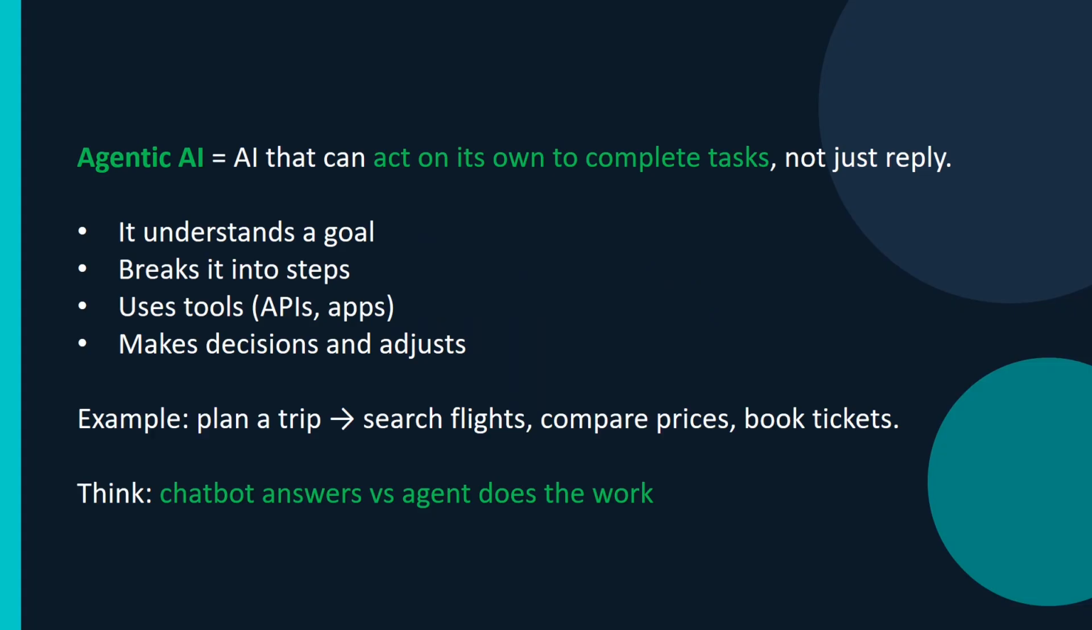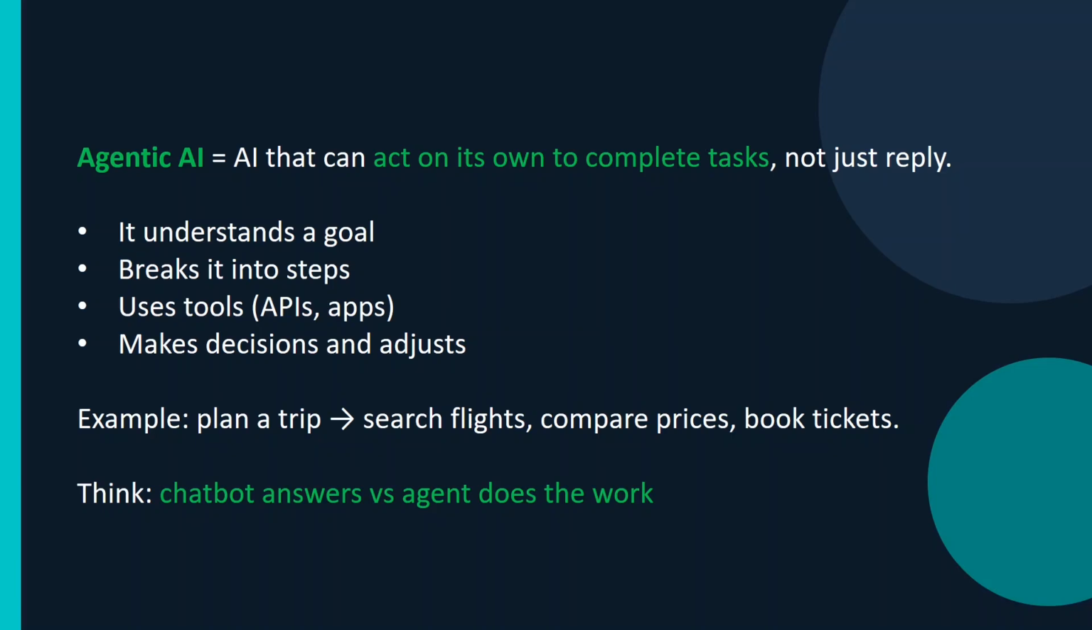Agentic AI is an autonomous agent which can work on your behalf. So, an AI that can act on its own to complete tasks, not just reply. Like we use ChatGPT or Claude, it is a question and answering tool. When you query it, it will give you an answer. That's it. But agentic AI is a goal-defined system.